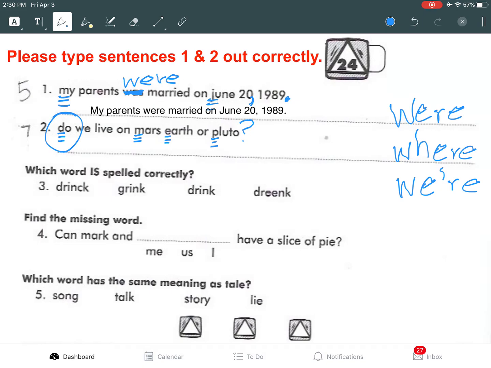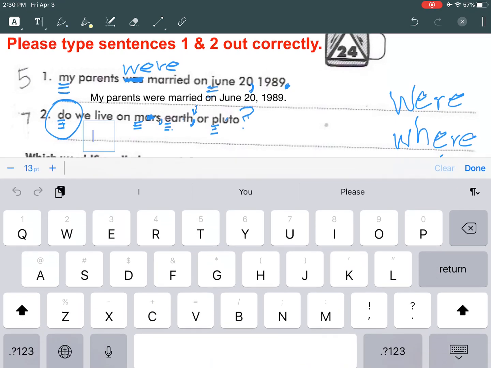All right, so there are also 2 more mistakes. So since you are listing 3 things, Mars, Earth, Pluto, we're going to put a comma after Mars, and we're going to put a comma after Earth. This comma right here is that special comma I like for us to put there, and it's called what? What kind of comma is it? It is called an Oxford comma. All right, let's make sure I have my mistakes because there were 7 mistakes. So 1, 2, 3, 4, 5, 6, 7. I have them all. So now I am ready to type.